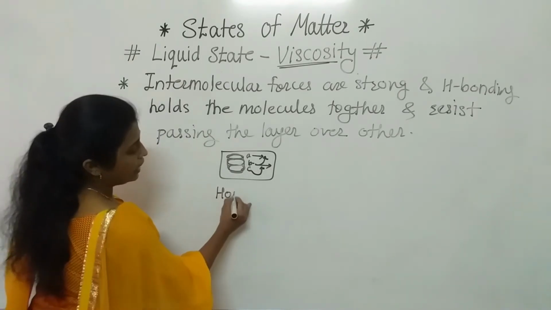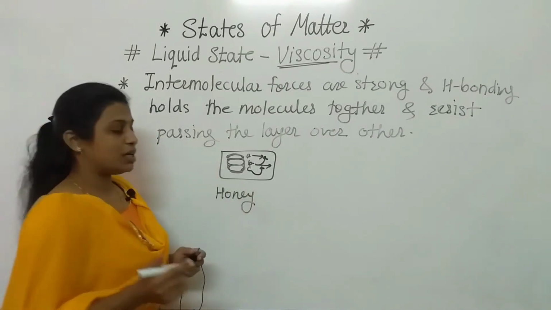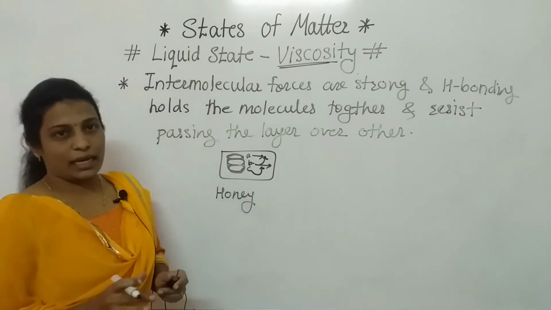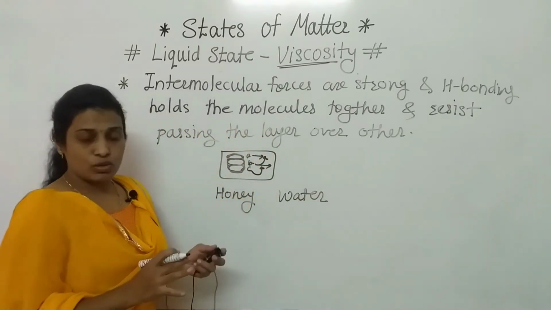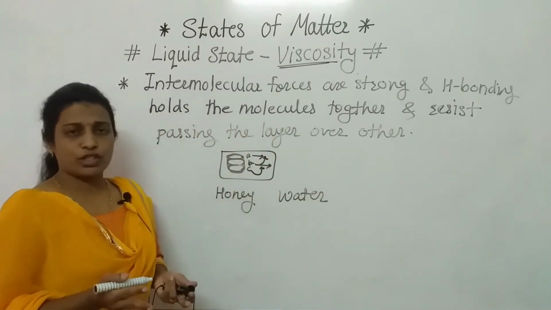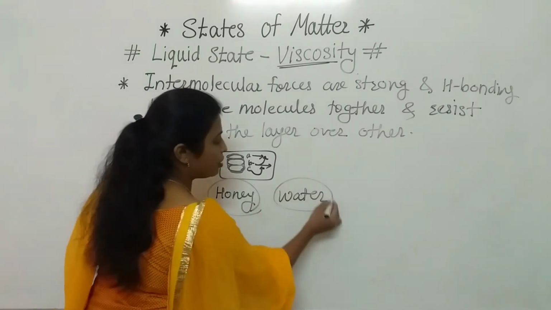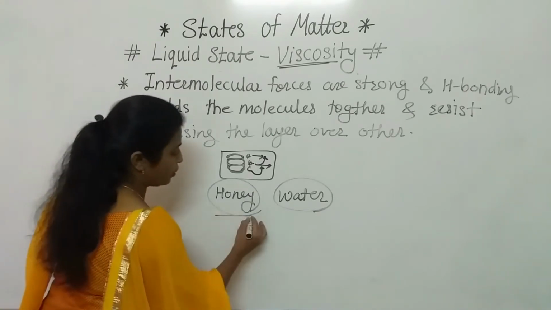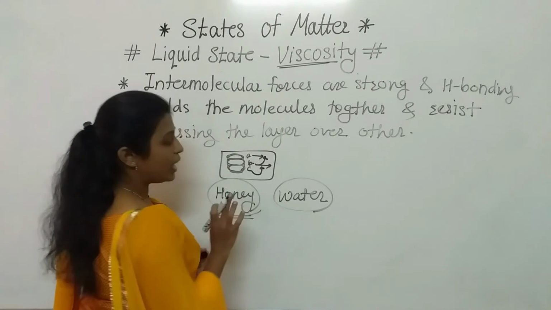And honey has more viscosity than water. What it means is that honey molecules hold together very tightly, while in water molecules, there is also strong hydrogen bonding, but as compared to honey, water has weaker bonding, weaker force, and because of that honey is more viscous. Here we have compared honey and water.